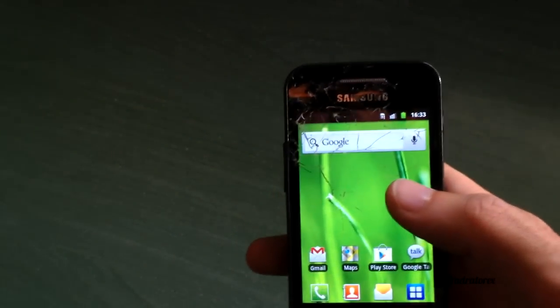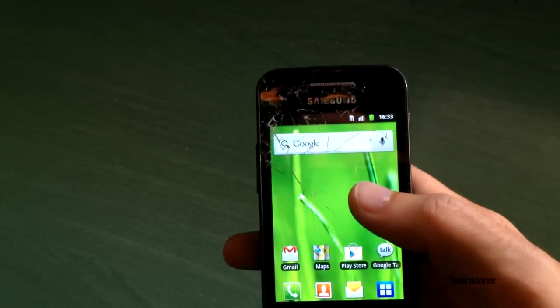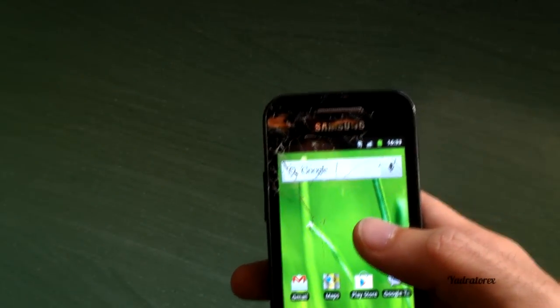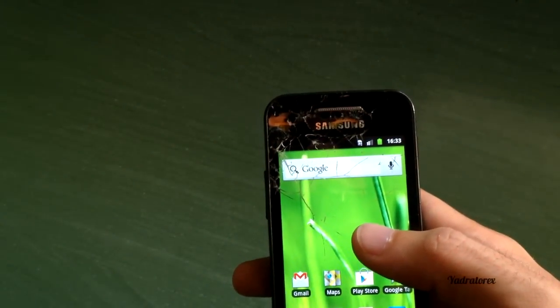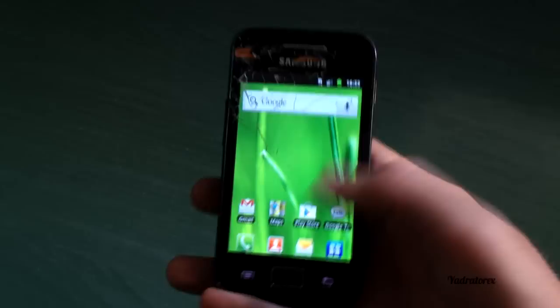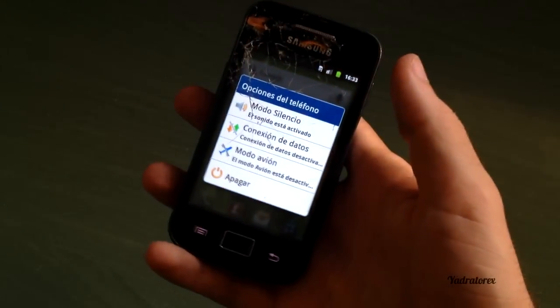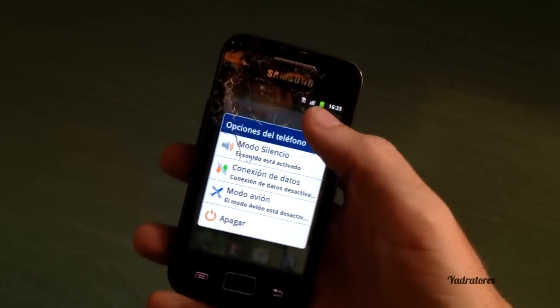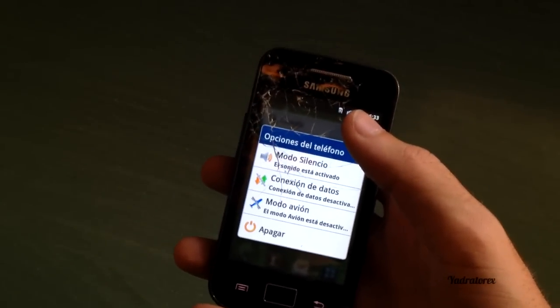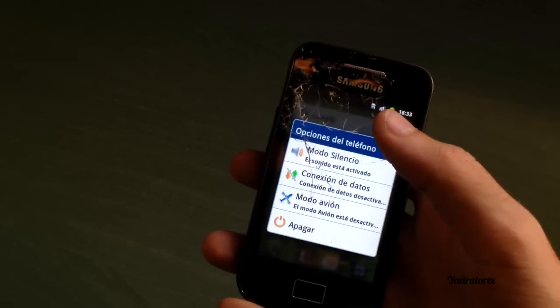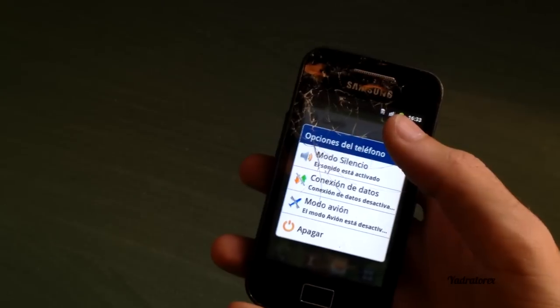It has a chipset Qualcomm Snapdragon S1 MSM 7227 and nothing more. It's a 3G cell phone. It works at GSM technology.